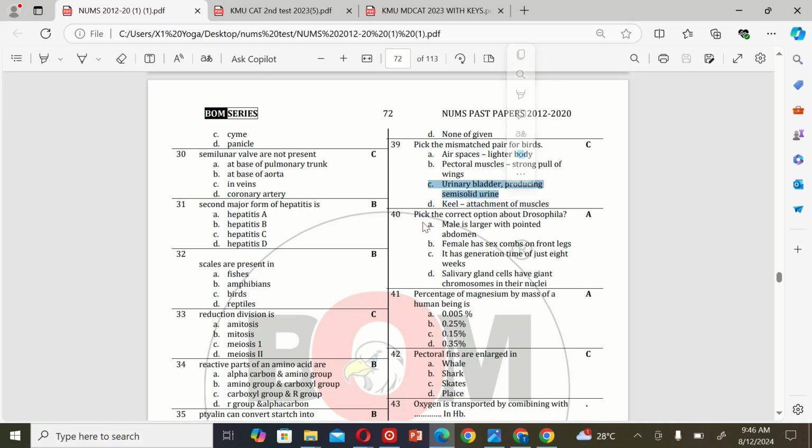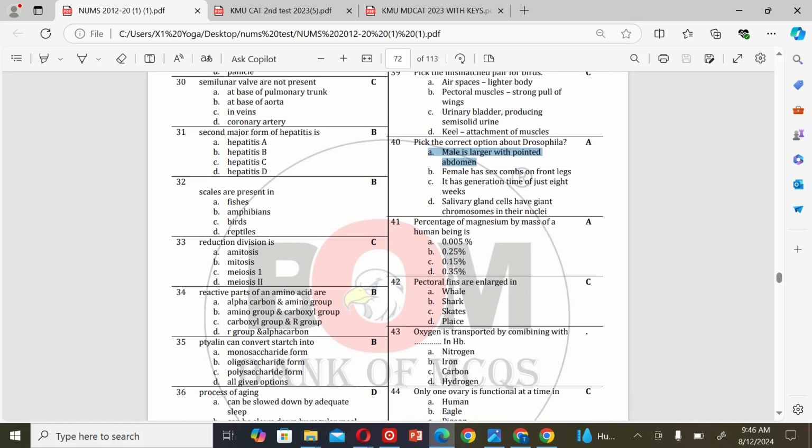The next MCQ is: pick the correct option about Drosophila. A. Male is larger with pointed abdomen. B. Female has 6 combs on front legs. C. It has generation time of just 8 weeks. D. Salivary gland cells have giant chromosomes in their nuclei. So the correct option is A.